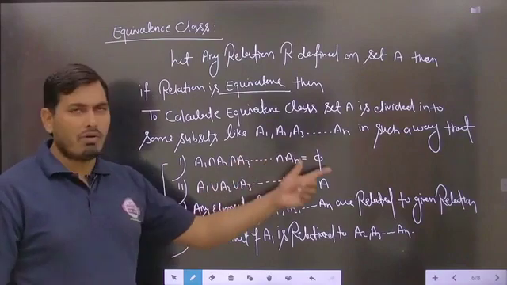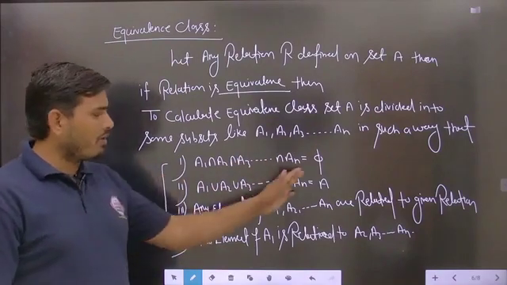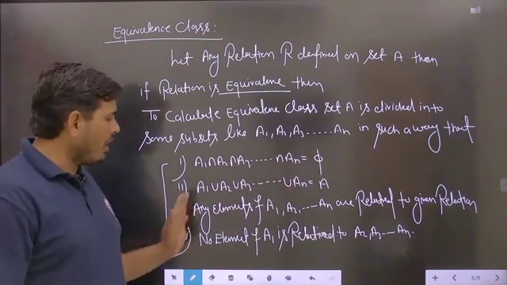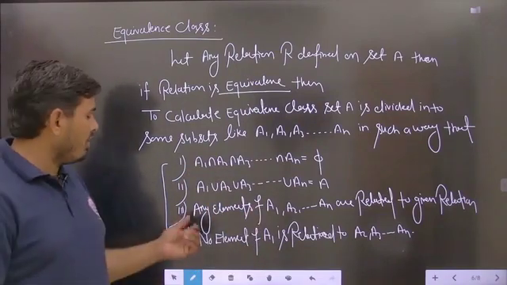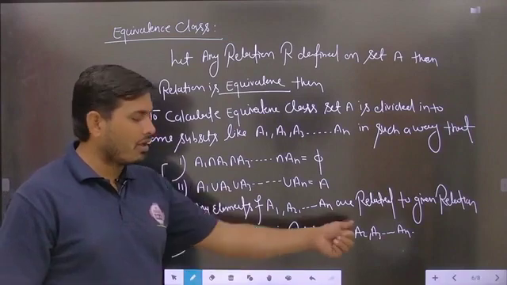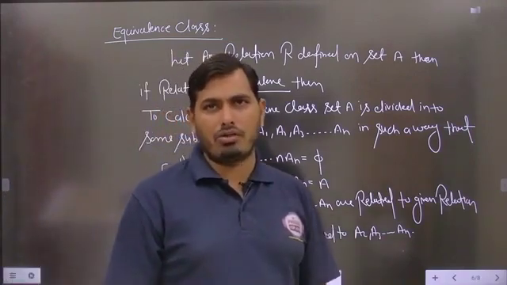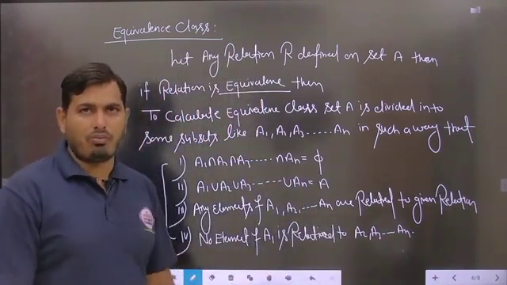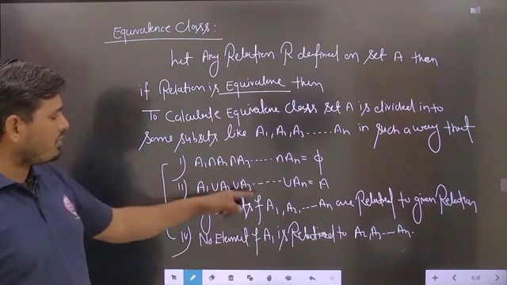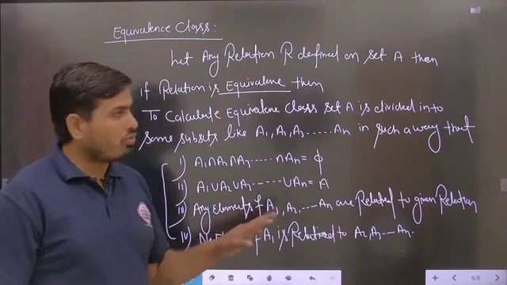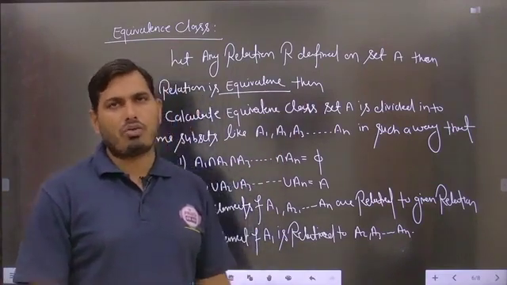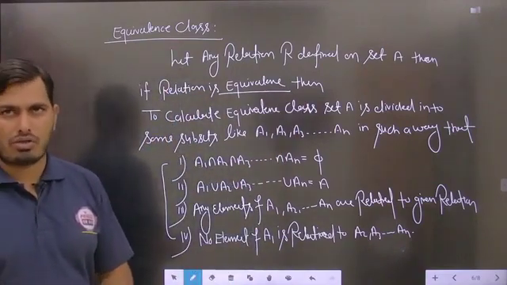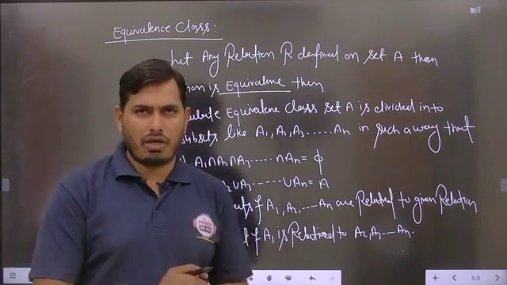Their intersection will be equal to phi, their union will be equal to A, and any element of A1, A2, A3 is related to the given relation, but no element of A1 is related to A2, A3, An. Is it clear? So if any subsets satisfy these 4 conditions, and they are subsets of the given set where the relation is defined, then these are said to be the equivalence classes. Is it clear? So students, this topic is very important here.